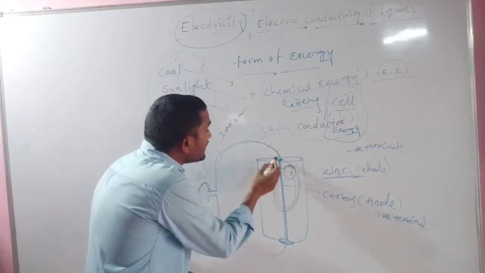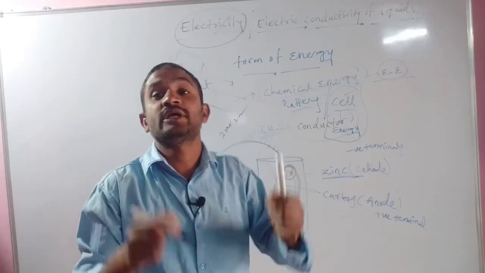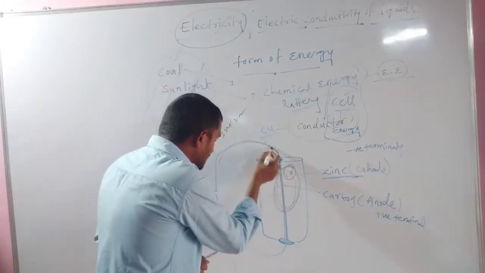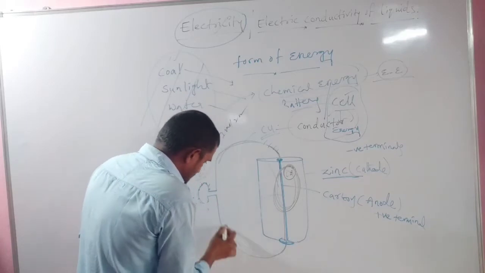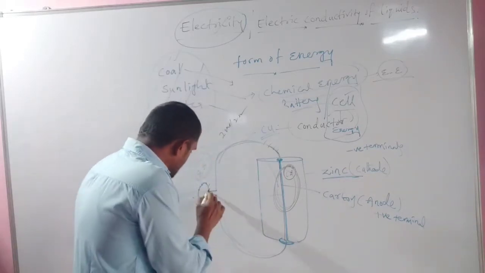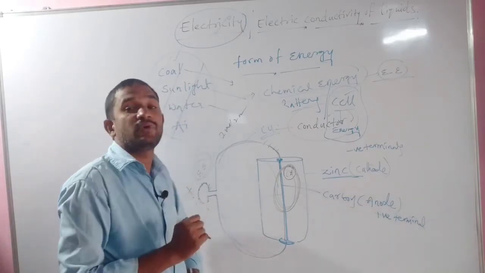Suppose in place of the copper wire, you take a thread which is available in your house and connect the thread to this LED. At that time, is there any chance for this bulb to glow? There is no chance for this bulb to glow.